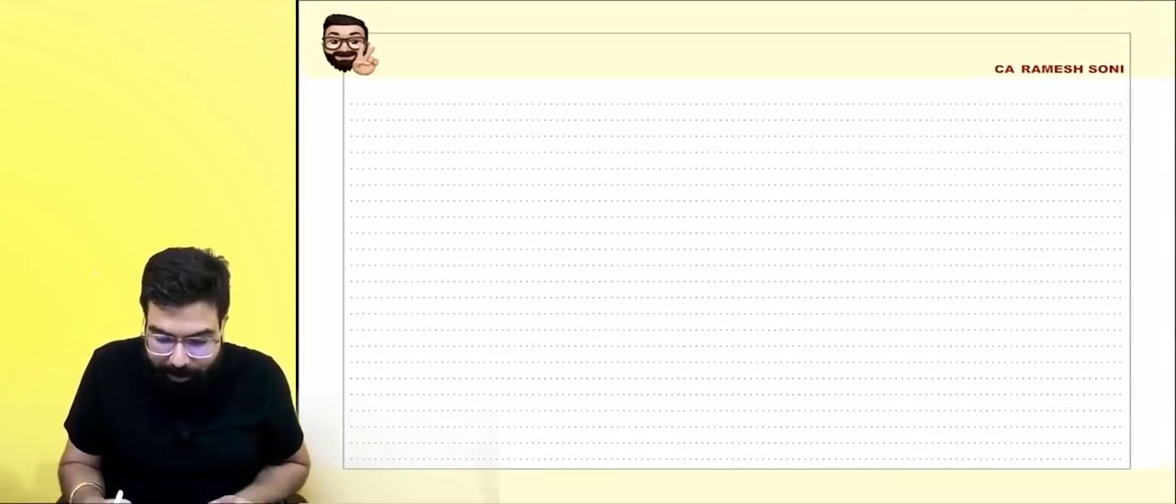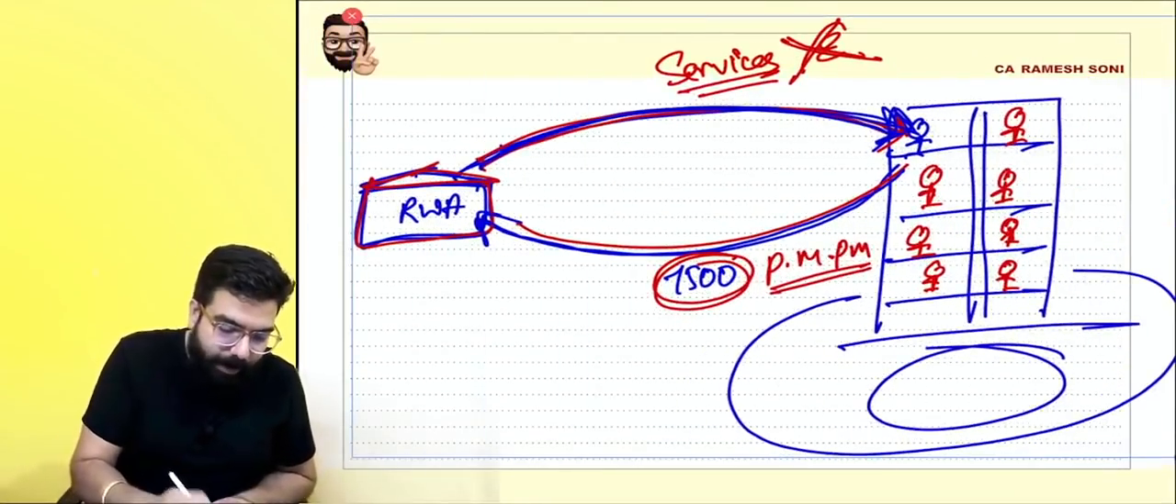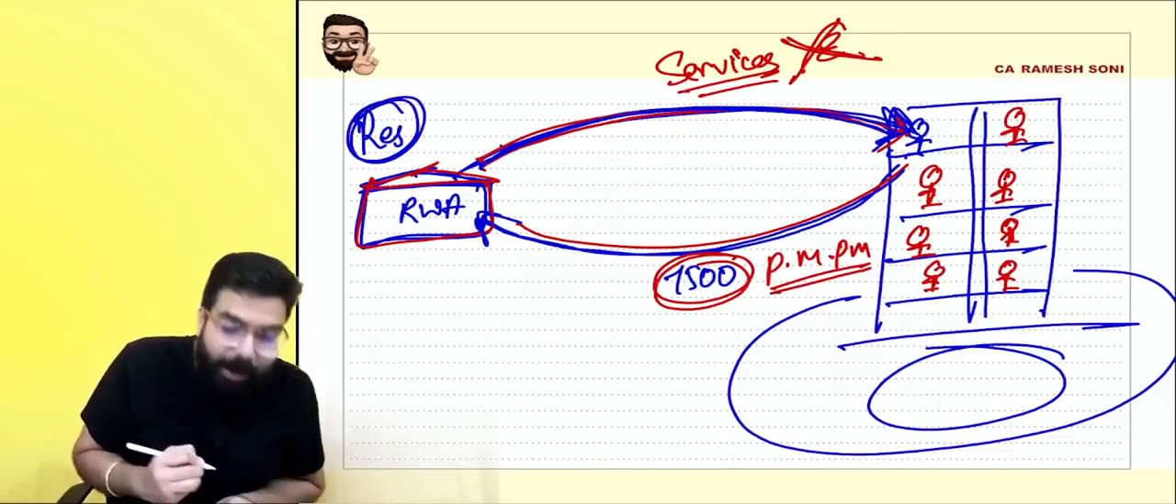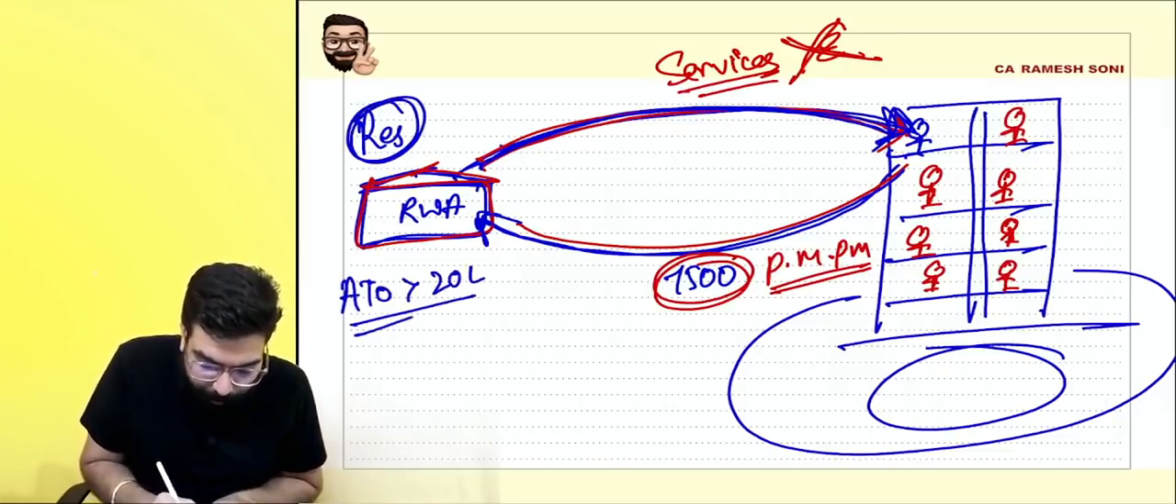Listen, you tell me one thing. Here, the apartment is registered. Okay, sir. Everyone, the apartment is registered with the welfare association. Turnover is already crossing 20 lakh rupees.